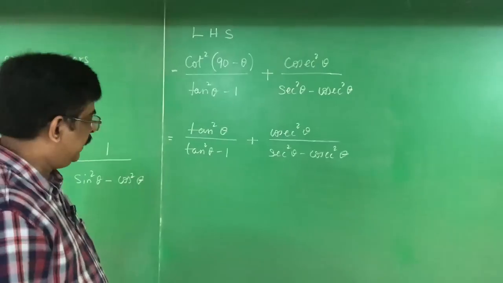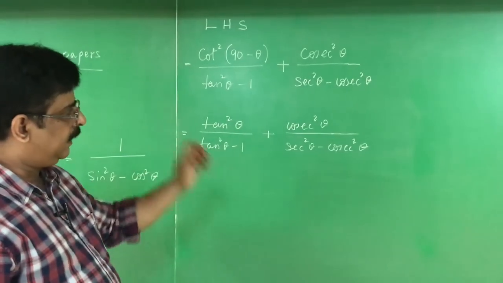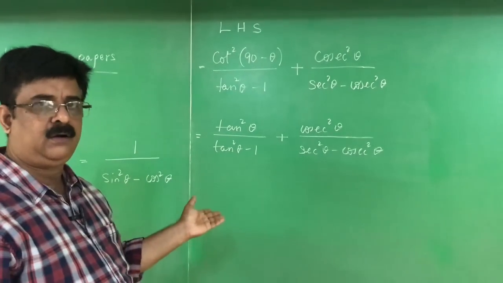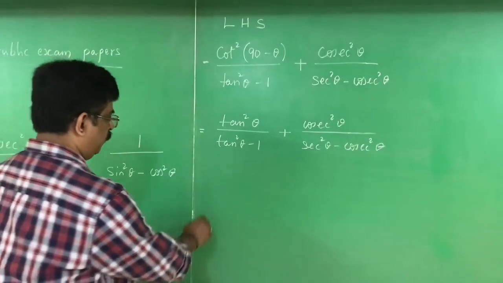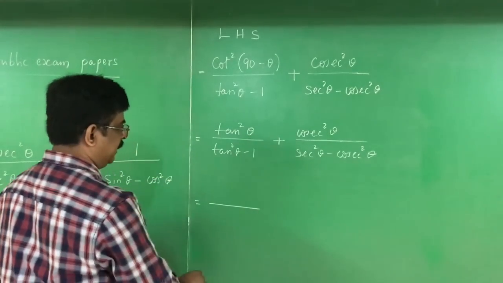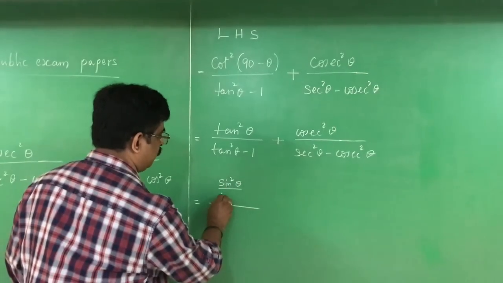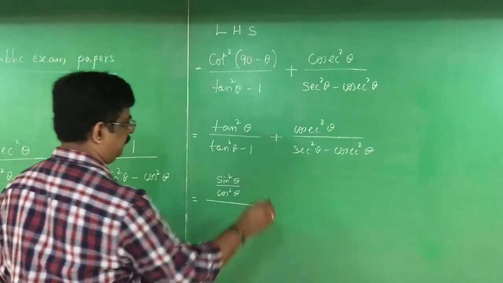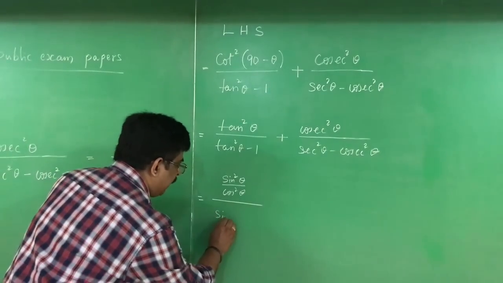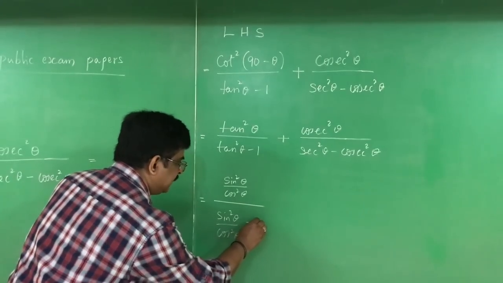The next is, in the RHS I want the form of sin and cos. Therefore, every ratio should be changed to either sin or cos. Here tan square theta is there; I write this as sin square theta by cos square theta. In the denominator, tan square theta is sin square theta by cos square theta, minus 1.